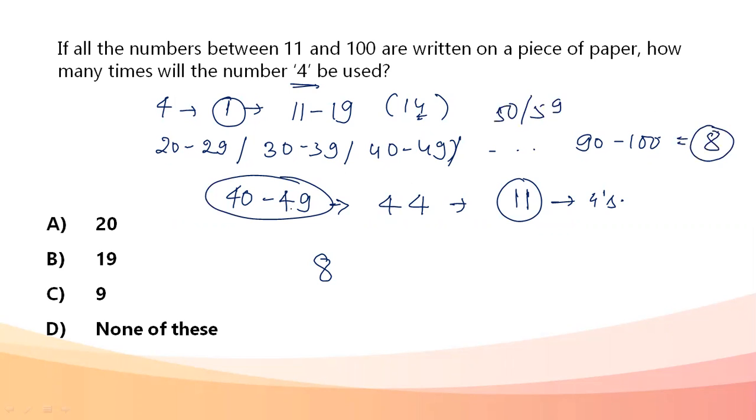But if I talk about 40 to 49, here it will come 10 times, plus one more in 44 because 44 actually has two fours. So just this range of 40 to 49 contains 11 fours. Total number of fours therefore becomes 11 plus 8, that is, 19 fours. My answer is 19. Okay.